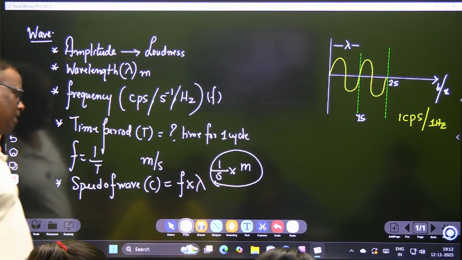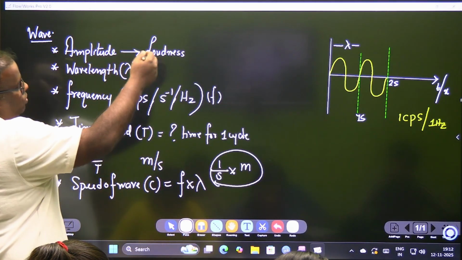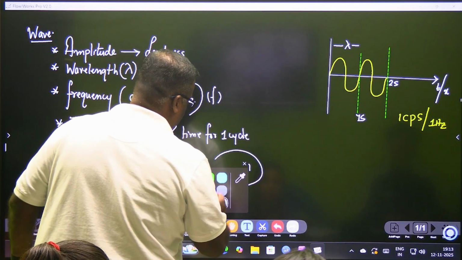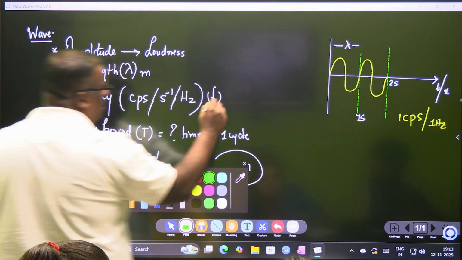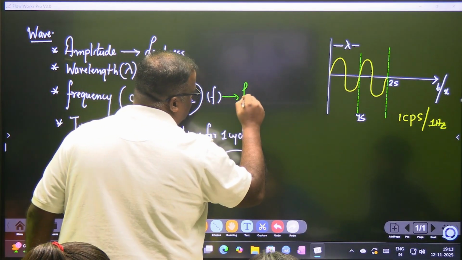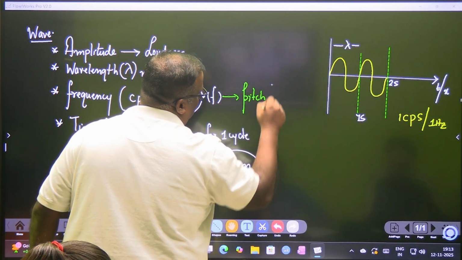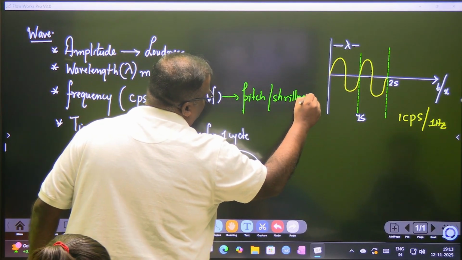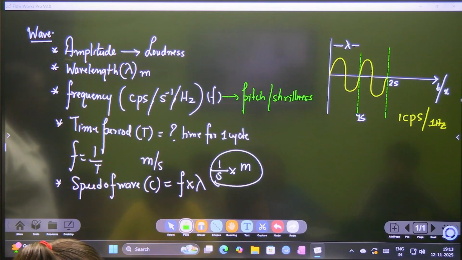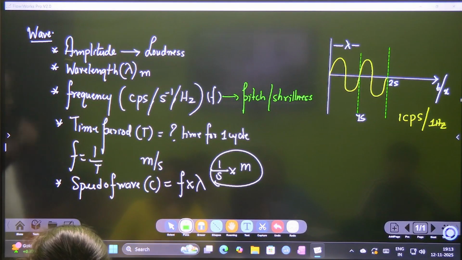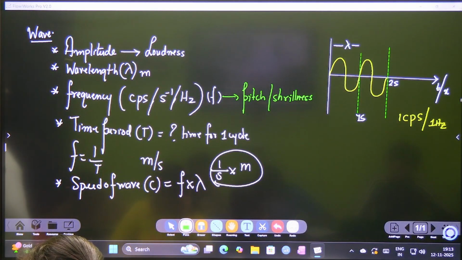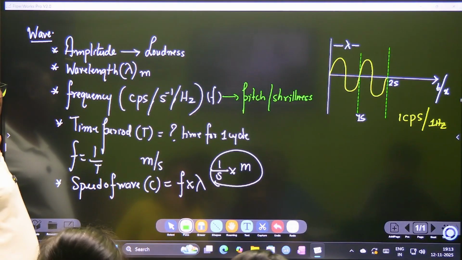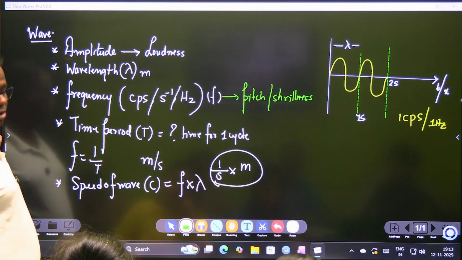Further, as I said, amplitude is a measure of the loudness of the sound. You should also know frequency is a measure of the pitch of the sound. The pitch, these are grade 8 topics, also known as the shrillness of the sound. A sound which has more frequency is said to be of higher pitch or higher shrill. Like a baby crying at night can be heard from a far off distance because its pitch is very high.